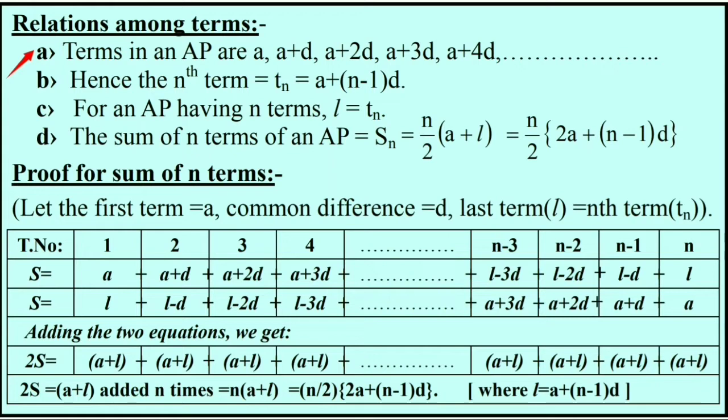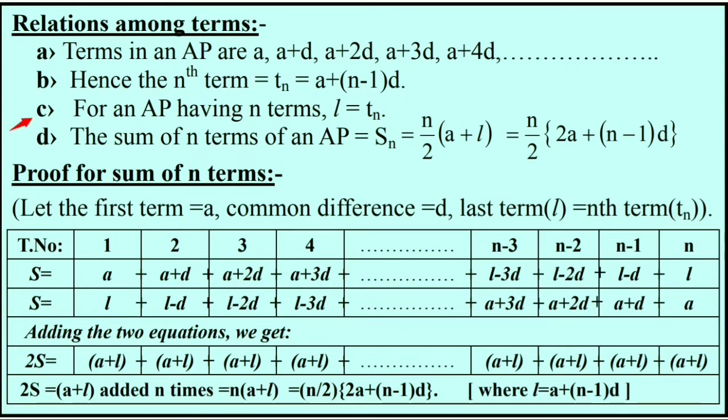So terms in an AP are a, a plus d, a plus 2d, a plus 3d, a plus 4d onwards. The point B says that the nth term of an AP, represented with Tn, is equal to a plus (n minus 1) multiplied by d.